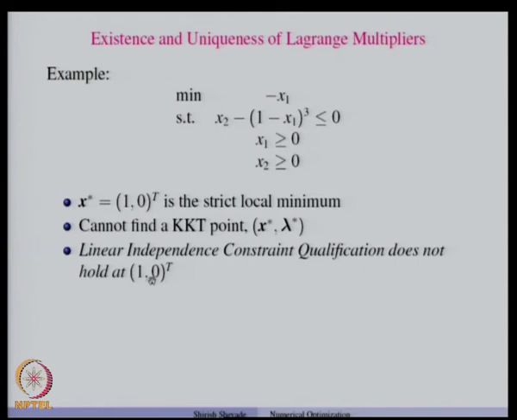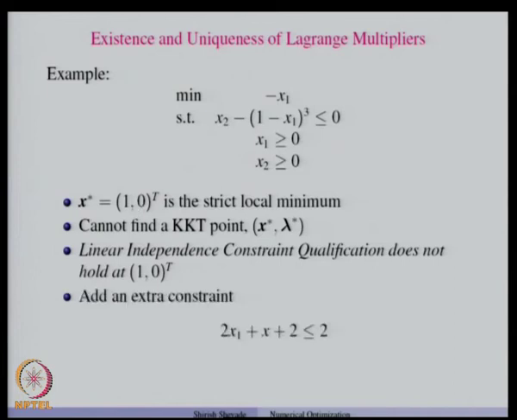The gradients of the two active constraints, the first and the third, are not linearly independent at this point, and therefore, we cannot find the KKT point involving this local minimum.